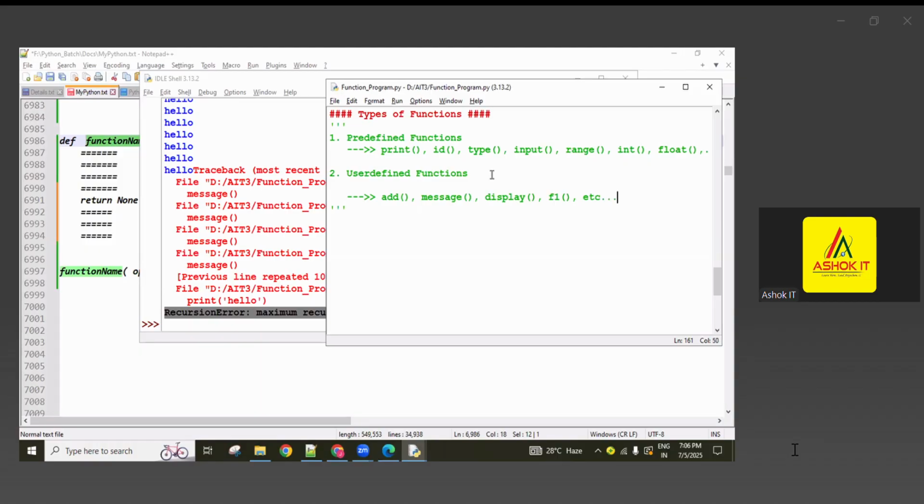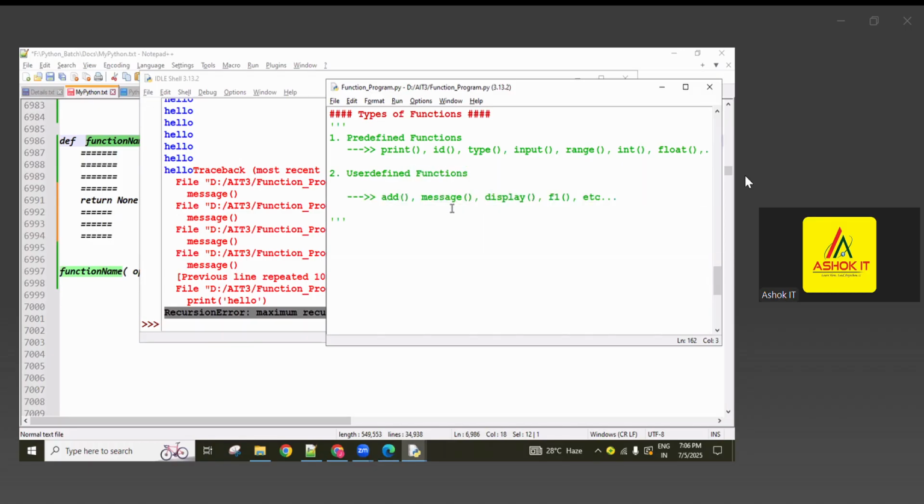This all, as a developer using the def keyword as per our requirement, we created are called user defined functions. Inside the user defined functions we can use predefined functions as per the requirement. For example, inside this message function, for displaying the data I used the print function. If I want to print the type of the data, then I can use the type function. If I want to read the input from the user, then the input function can be used. Like that, predefined functions we can use inside the user defined functions.